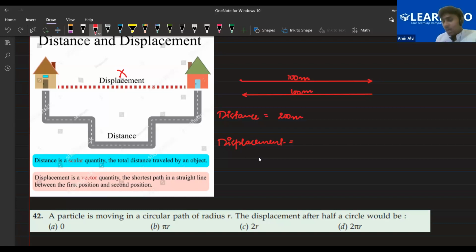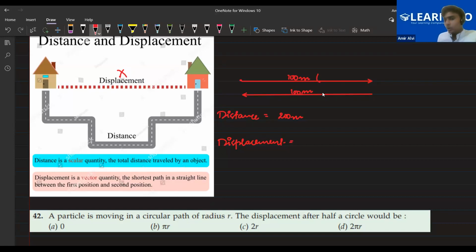Whenever we are dealing with vector quantities, like displacement, because distance is a scalar, it doesn't matter in which direction you are going. But displacement is a vector quantity, so the direction matters. In the motion chapter, we assume this direction as positive. It's up to us; you can take this direction as negative and that as positive.